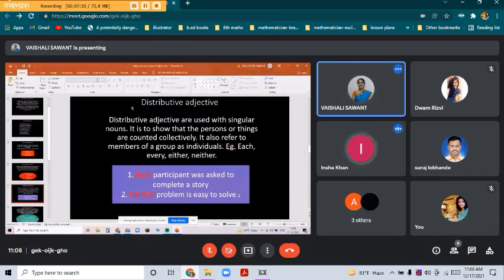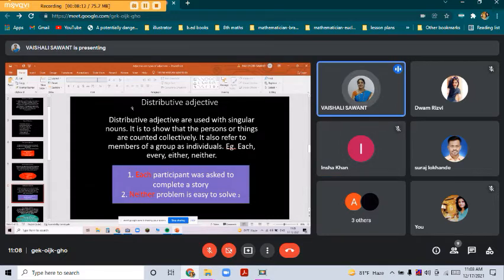Distributive adjectives are used with singular nouns. It is to show that the persons or things are counted collectively. It also refers to members of a group as individuals. Example: each, every, either, neither. So what is distributive?